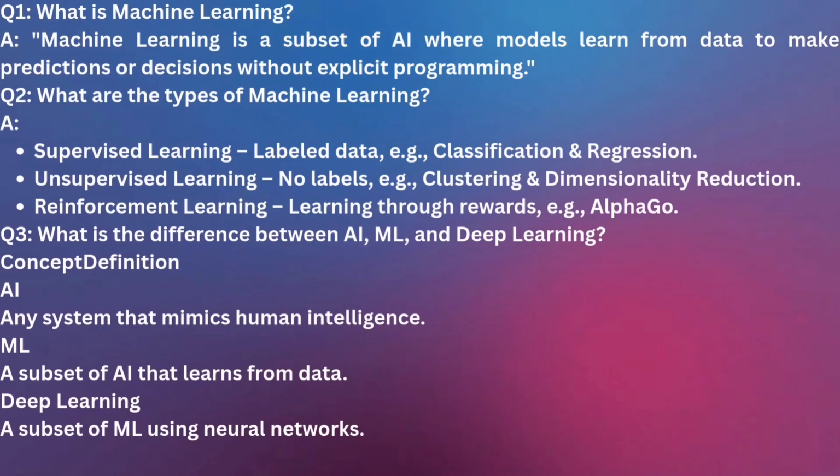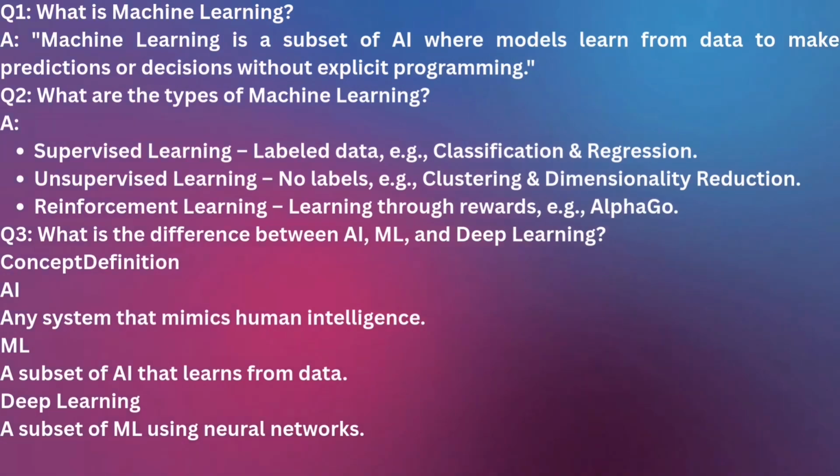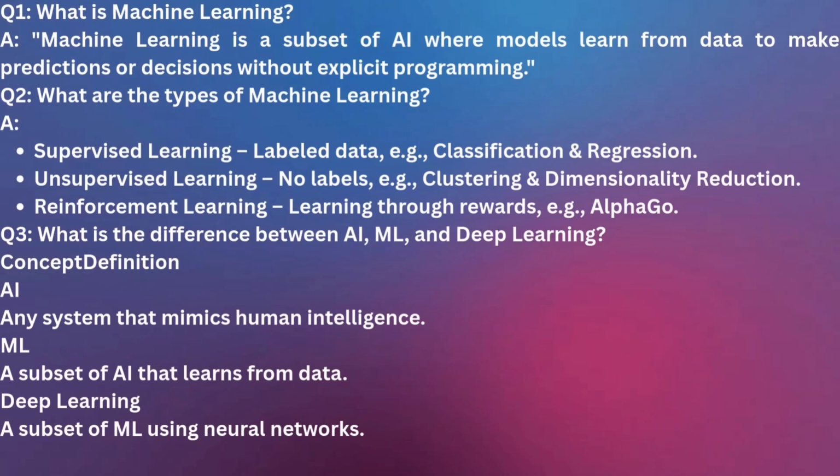The next question is: what are the types of machine learning? There are three types: supervised learning, unsupervised learning and reinforcement learning. Supervised learning is with labeled data, and its examples are classification and regression. In unsupervised learning there are no labels, and its examples are clustering and dimensionality reduction. You can see that ChatGPT is giving me one-word answers, but you need to know how to explain these one-word answers in your interview.